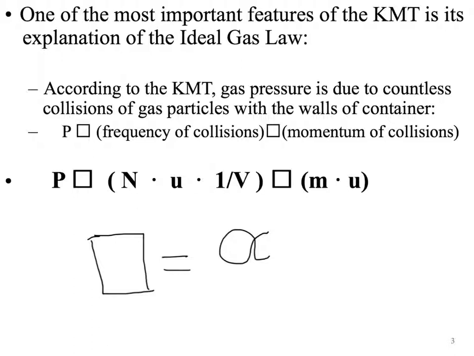So the pressure is proportional to the frequency of collisions. It's also proportional to the momentum of the collisions. Again, it shows a box instead of the proportional sign, so I drew a little box equals proportion down there. So we can say P, which is pressure, is proportional to N times U times 1/V, which is also proportional to M times U.